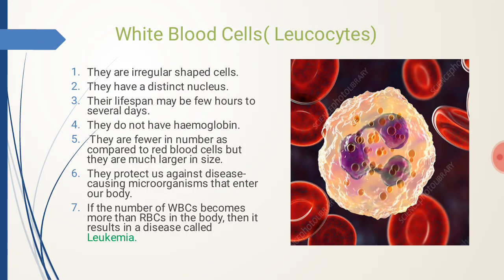White blood cells or leukocytes. They are irregular shaped cells with a distinct nucleus. The lifespan of WBCs, that is white blood cells, may be few hours to several days. They do not have hemoglobin. They are fewer in number as compared to red blood cells, but they are much larger in size, as you can see in this picture. The main function of WBCs is to protect us against disease-causing microorganisms that enter our body. When the number of white blood cells becomes more than the red blood cells in the body, then it results in a disease called leukemia.